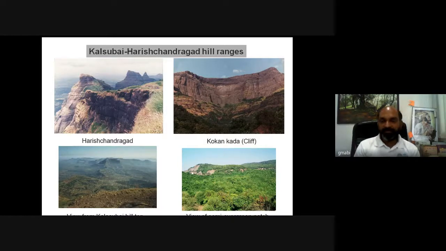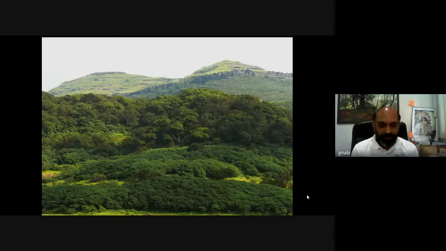Look at the stunted semi-evergreen forest in these areas. This is a typical semi-evergreen forest from Harishchandragad. You can see a stunted semi-evergreen forest, and there is a typical carpet of Carvia callosa or Strobilanthes callosa, what we call Karvi, which is one of the important floristic elements in the Western Ghats.